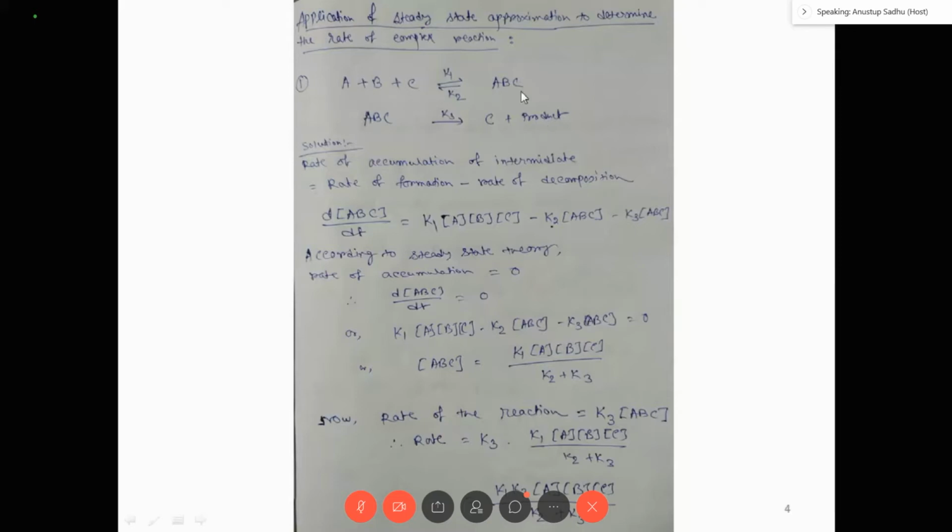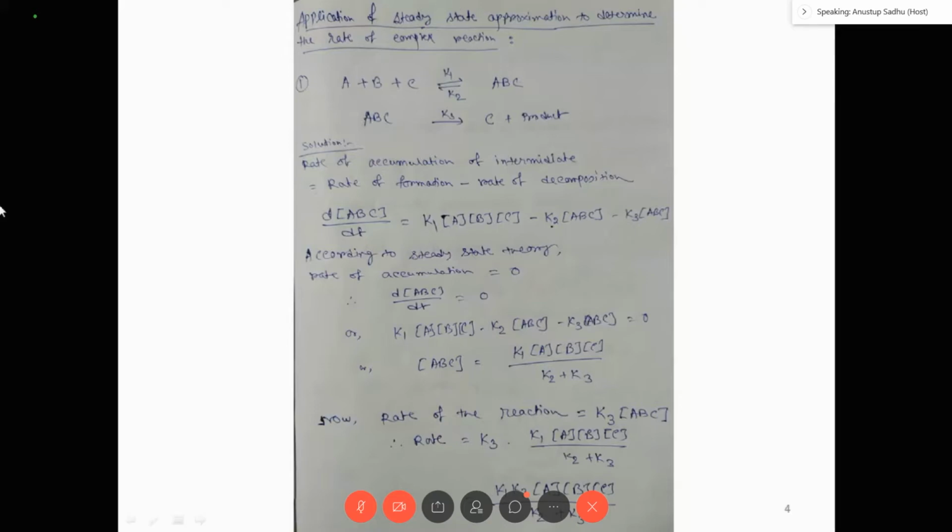Now this ABC is the intermediate. How can you recognize the intermediate? You have to first recognize what the intermediates are, then you can calculate the rate. So first recognize the intermediate.